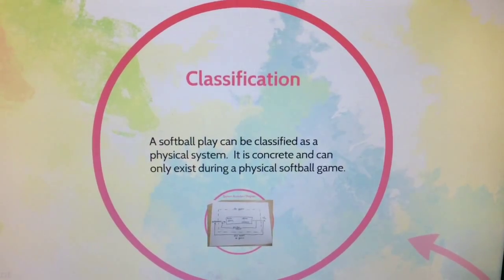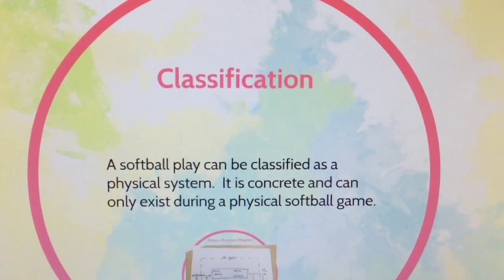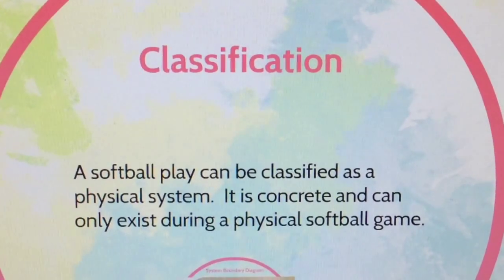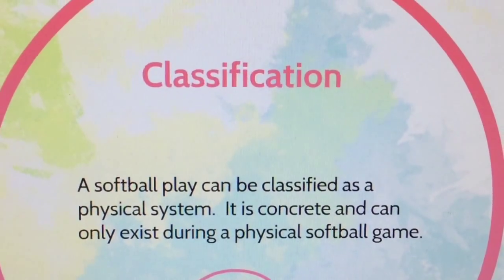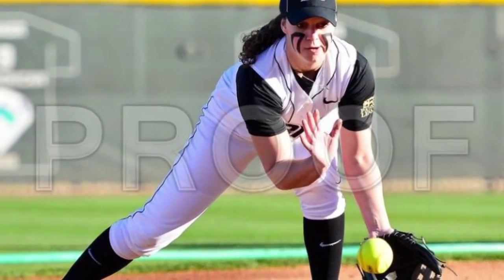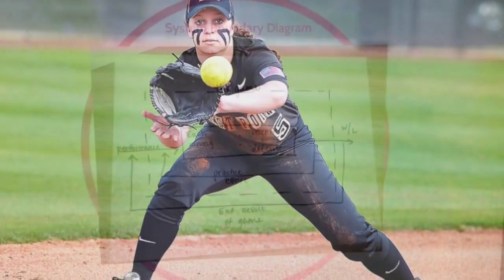There are 3 types of classification used to describe the system types. A physical system, which is a concrete system, exists in the reality of space. An abstract system is a system of concepts that are linked together, and an unperceivable system is a classification that's largely based on the limitations of our ability to observe the system. In this case, softball is a physical system.